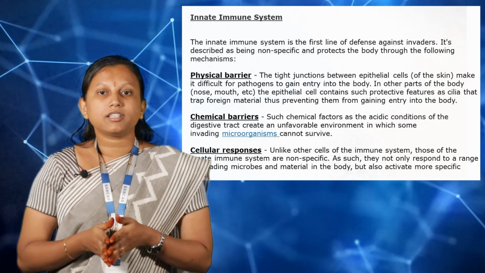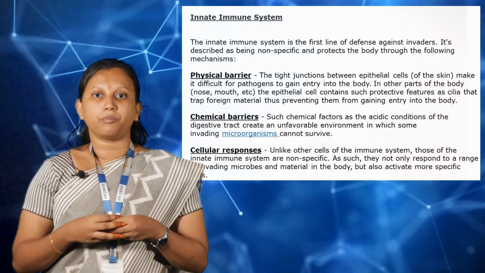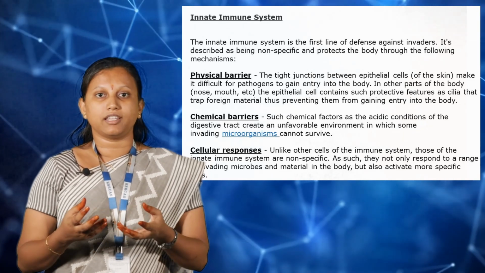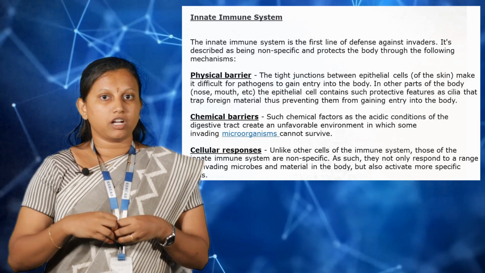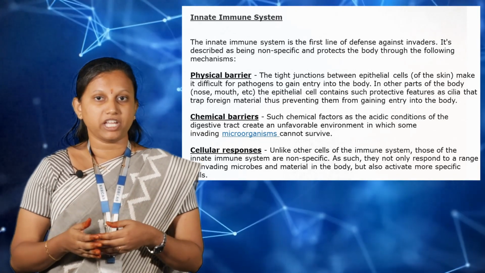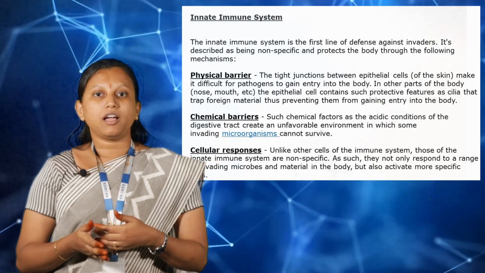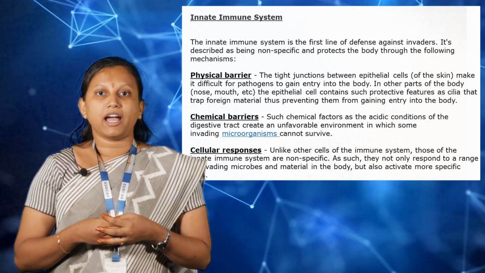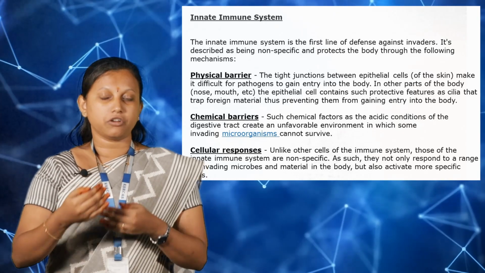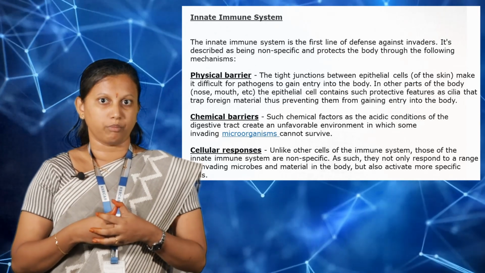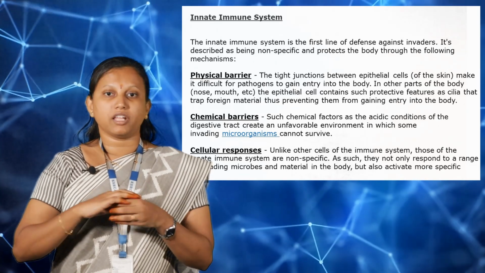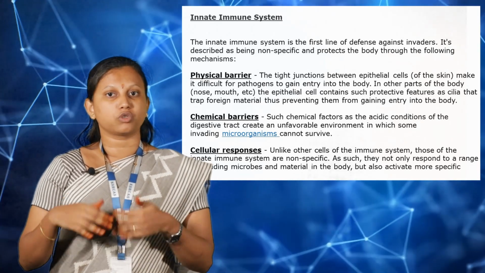The second one is chemical barriers. Chemical barriers are present in our intestines and respiratory tracts, which eradicate the microbes invading our intestinal tracts by their acidic nature, by changing the pH. And the last one is the cellular barrier. The cellular barrier is the first line response to the bacteria or fungi or pathogens entering into our body, by engulfing them or by neutralizing them through the chemical substances produced by the cells.